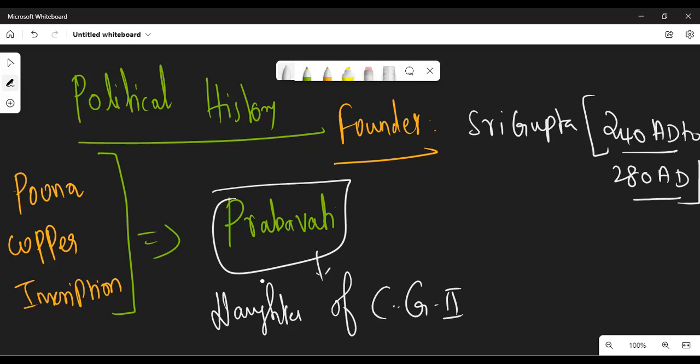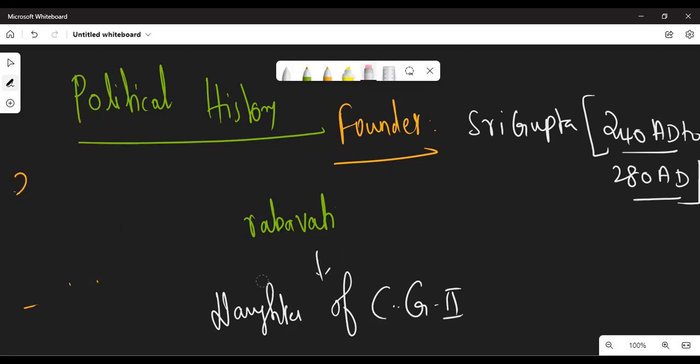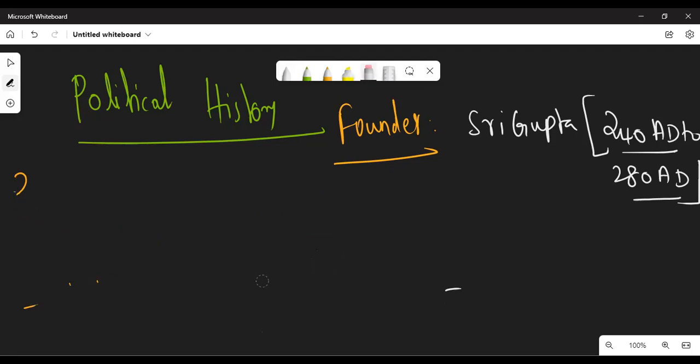Clear? Sri Gupta was given the title of Maharaja, a Vaishya by birth. He worked as a Samanta of the Kushanas. Sri Gupta was also mentioned in the writings of Yijing.